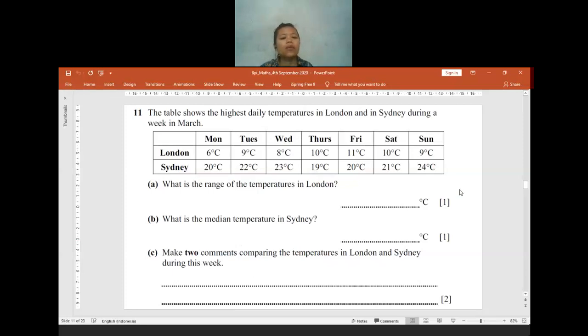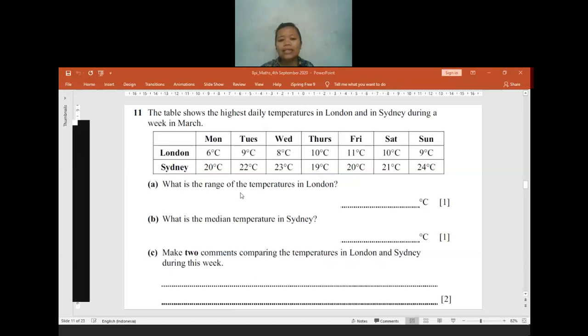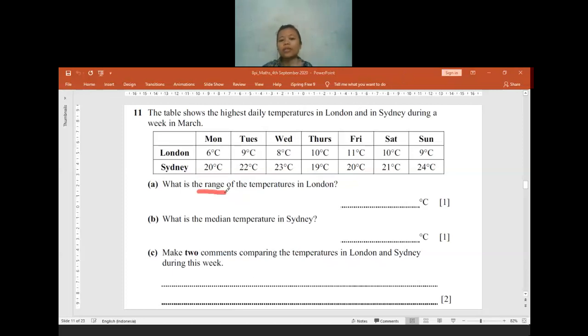For question 11 here, we already have some temperatures. We have to find the range. Is there anyone who still remembers what range means? What is range? It is used on data. It is a friend of mean, median, mode, and range. Maybe if I tell you it is a friend of mean, median, mode, and range, you will be able to remember what range is. Forgot?